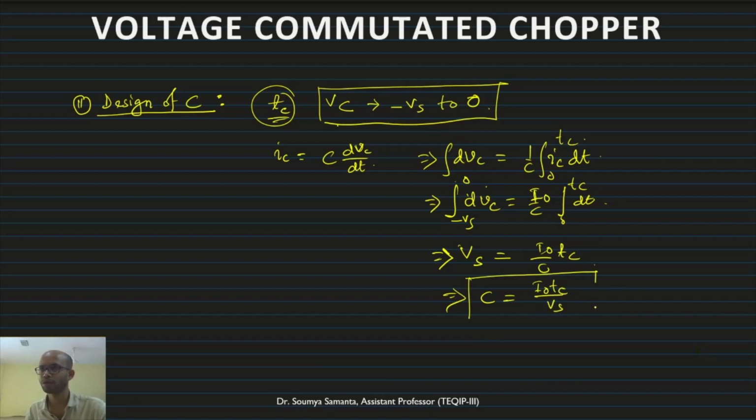So if the turn off time of the thyristor is known to us, we can find out the C value. Here I0 is the average value of the load current, and Vs is the supply voltage. So this is the design of the force commutated chopper or force commutated DC-DC converter.